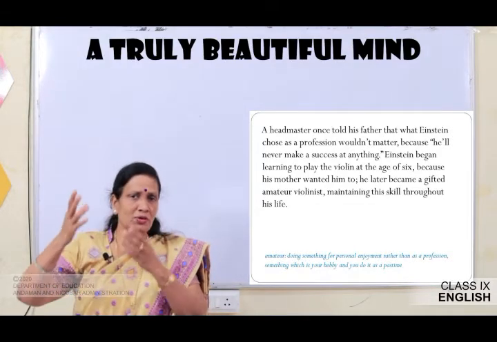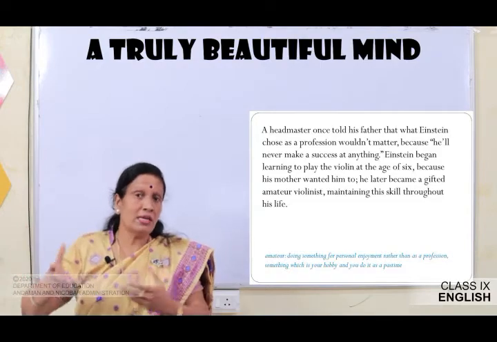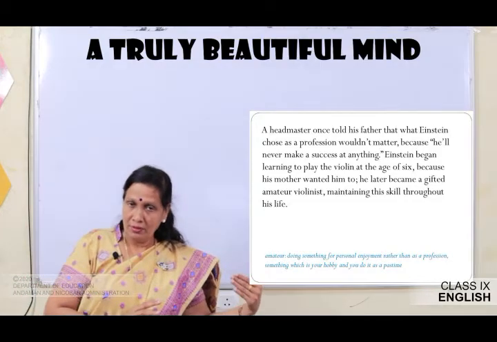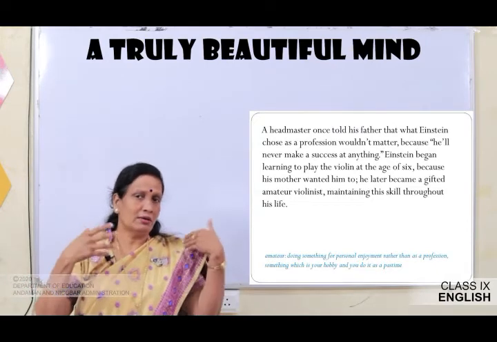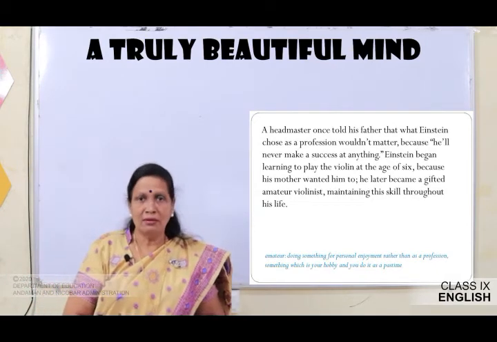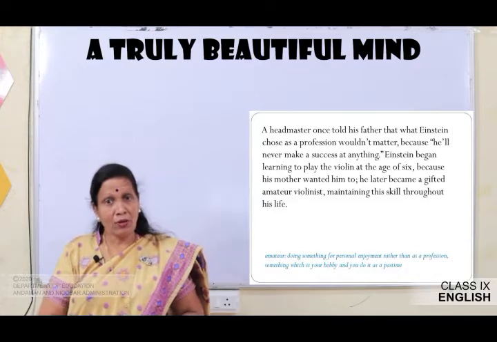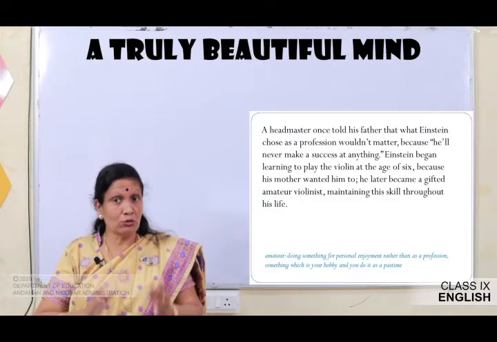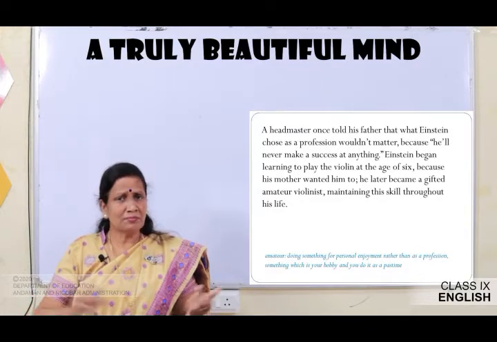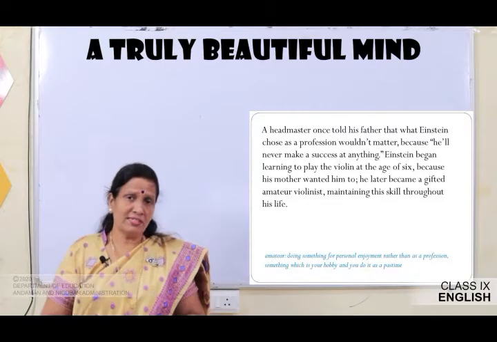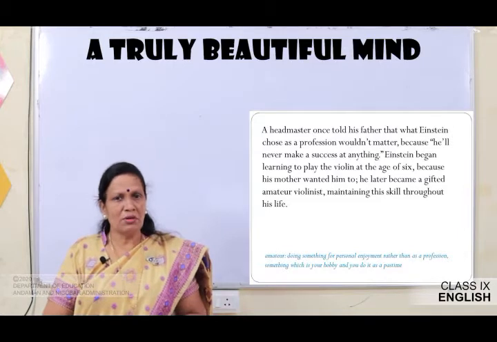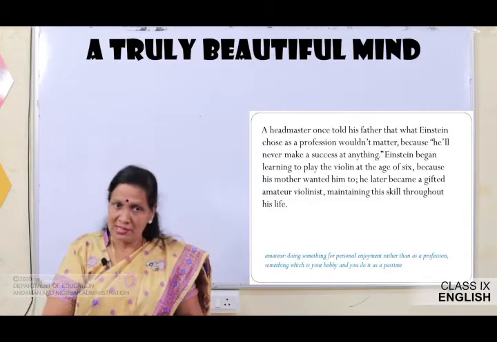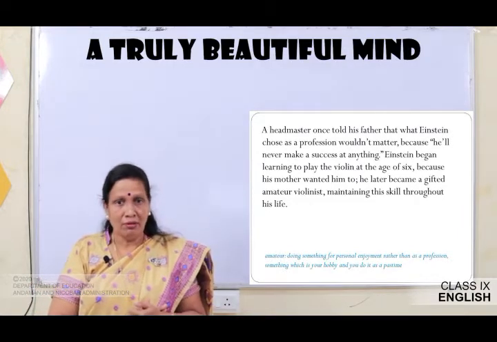So, we just read what was Einstein's mother's opinion about him. She thought him to be abnormal, as his head was big, and she thought he could not speak properly. Okay, now his headmaster also thought that whatever profession he chose, that would not matter, because he is never going to be successful in his life.